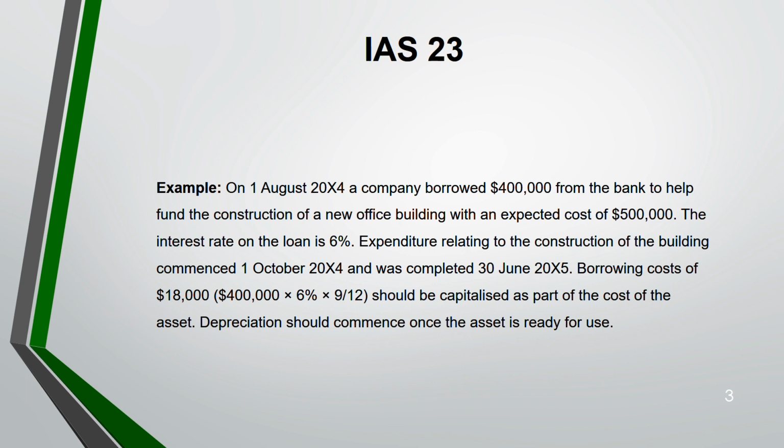So first you have to take the borrowing cost of 400,000, apply the 6% rate, but for how many months? From 1st of October to 30th June. So October, November, December, January, February, March, April, May, June, only 9 months. Okay, so 400,000 into 6% into 9 months, the borrowing cost is 18,000. This 18,000 you will capitalize as a part of the cost of the asset and then you will depreciate it like how you depreciate a non-current asset. But depreciation will start once the asset is ready for use, from that day.